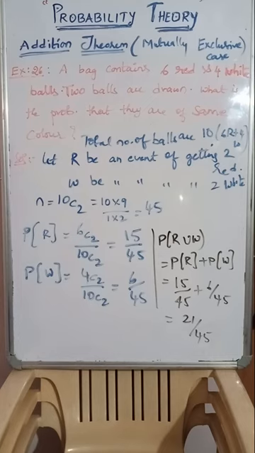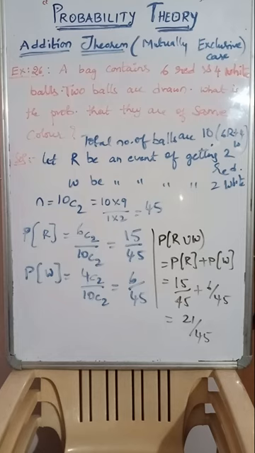Clear guys? So total number of balls are 10, 2 are randomly selected. Therefore exhaustive number of cases n equals 10C2, that is 45. And what is the probability of getting same color? Same color means both the balls may be red or both the balls may be white. So red or white. So first of all getting red possibility. Out of 6 red, 2 are selected. So 6C2 by total exhaustive 10C2, that equals 15 by 45. Next, getting white: balls are 4, in that 2, so therefore 4C2 by 10C2, that equals 6 by 45.